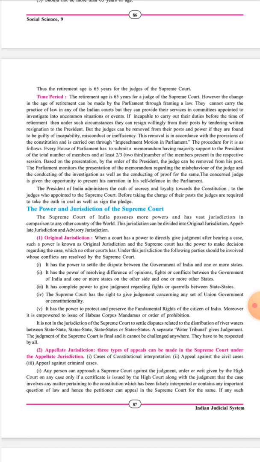Before the Supreme Court judge takes charge of his post, he needs to take the oath of secrecy and loyalty towards whom? Towards the Constitution, orally, and then he signs the pledge. And the president of India administers the oath that the judges take.